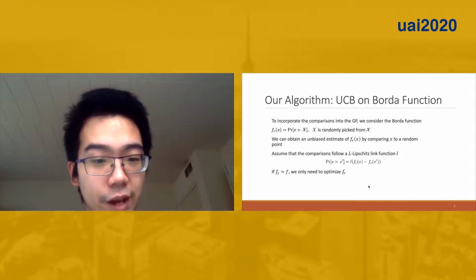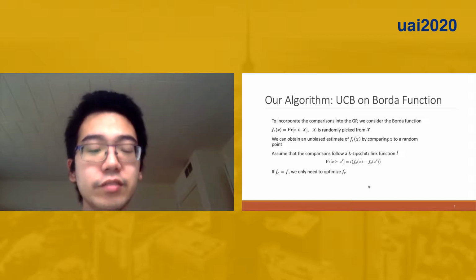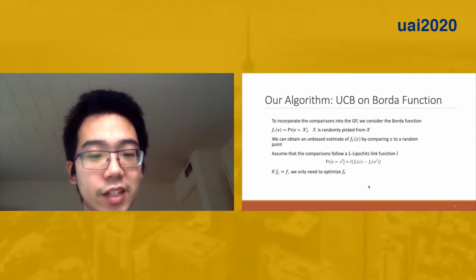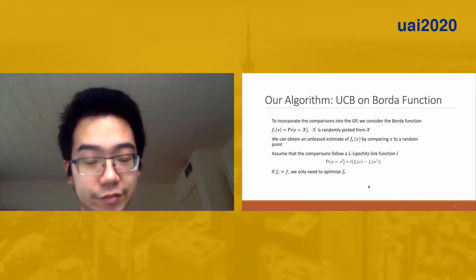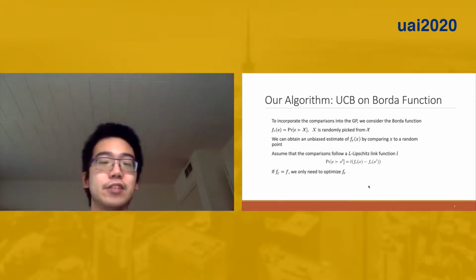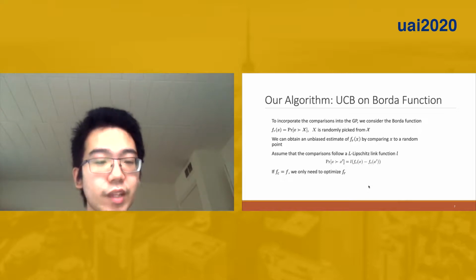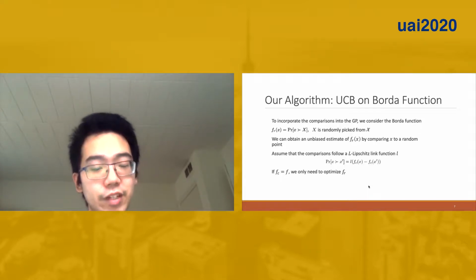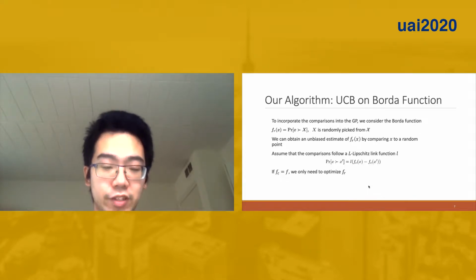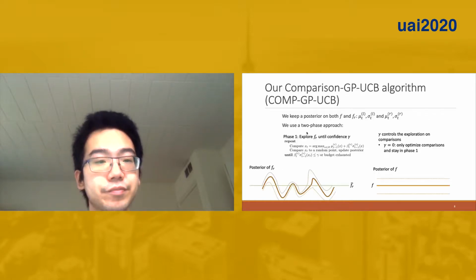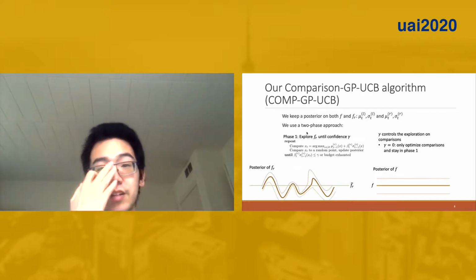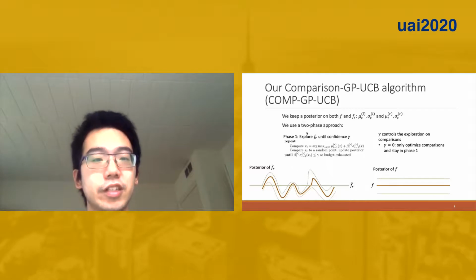If we assume comparisons follow an L-Lipschitz link function, that is, the probability of x beating a random point x prime is a function L of f(x) minus f(x prime), then if fc equals f, we only need to optimize the Borda function fr to find the maximizer. Our comparison GP-UCB algorithm follows around this idea.